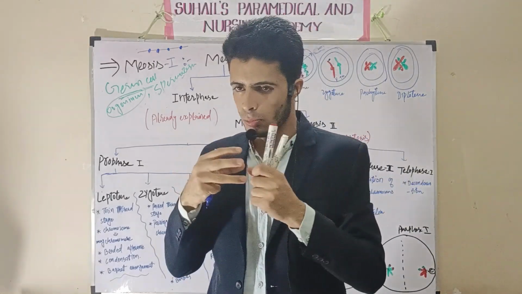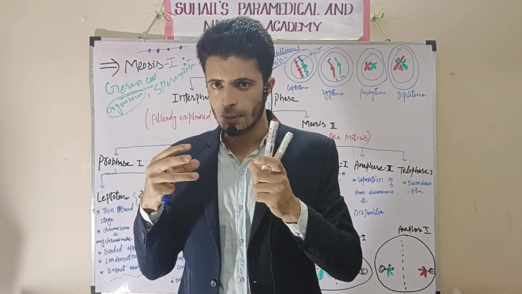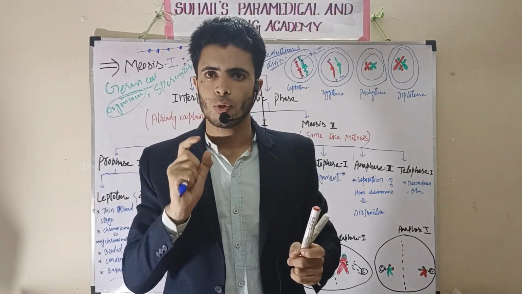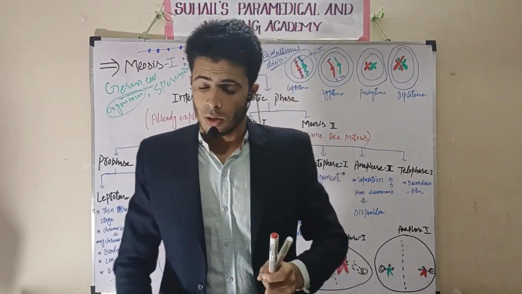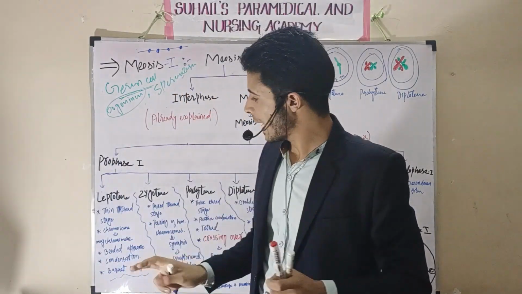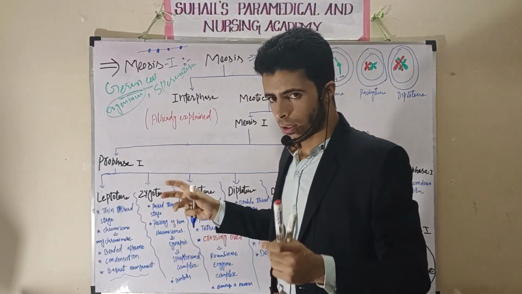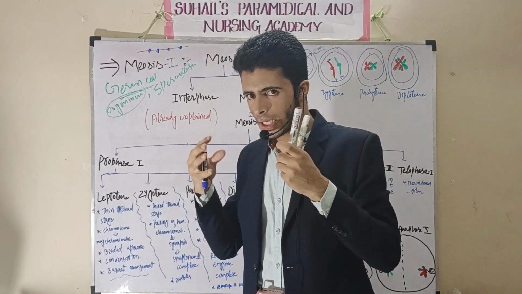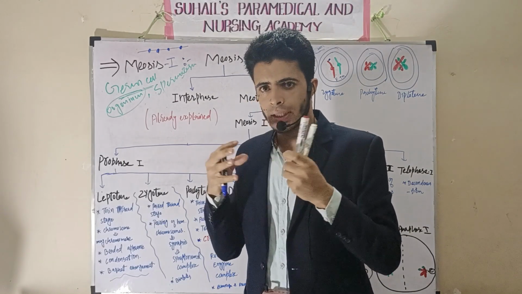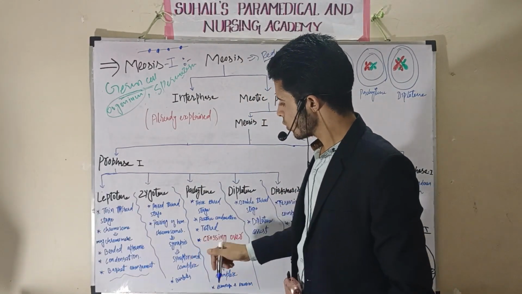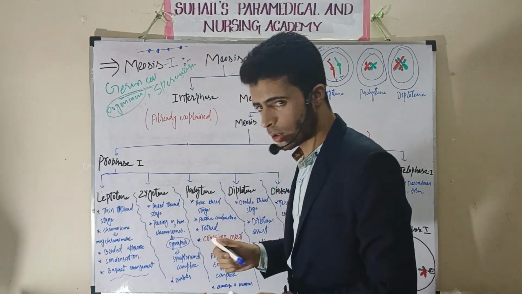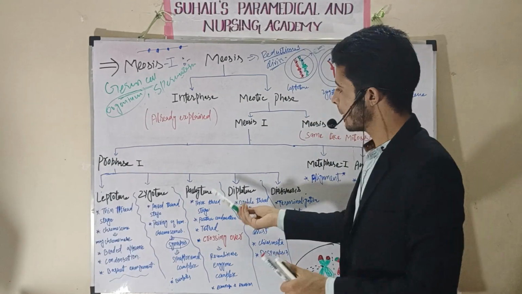This pairing of homologous chromosomes is called synapsis. This synapsis occurs because of a special protein. That protein is called the synaptonemal complex. The synaptonemal complex is a complex of proteins that helps in the pairing of two homologous chromosomes towards each other. So you have to remember synapsis will occur in the zygotene stage. Then there will be the pachytene stage.